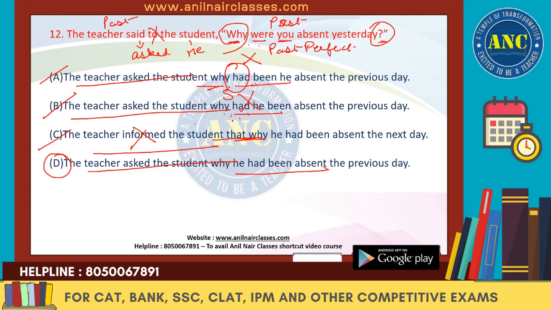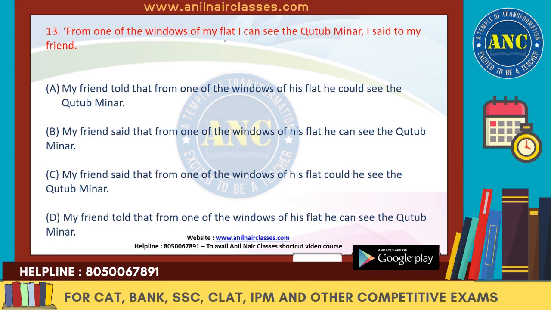Now, though we got our answer, I just want you to focus on one more thing to revise, that when yesterday is there, yesterday changes to the previous day. The previous day is correct, right? The next day is not, right? From one of the windows of my flat, I can see the Qutub Minar. I said to my friend. This is the reporting verb is in the past, right?